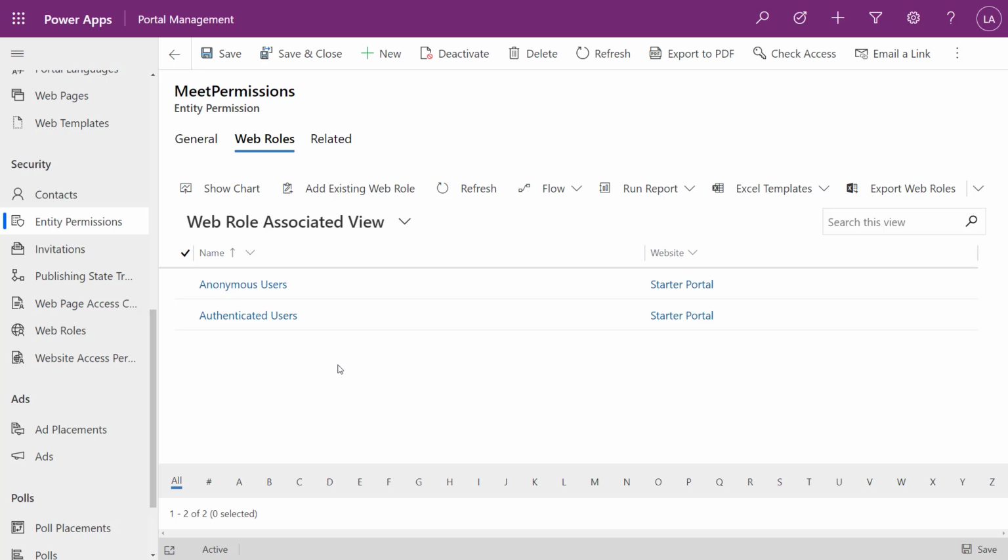Portal security does get very complicated, and like I said, I could probably talk for a couple hours specifically on that, but I know that's a question that commonly comes up with Power Apps portals: can this be secured? The short answer is yes. We can set up security so that information is protected.